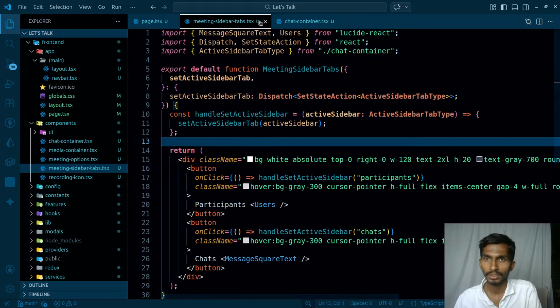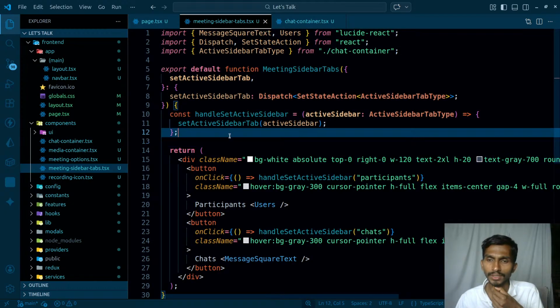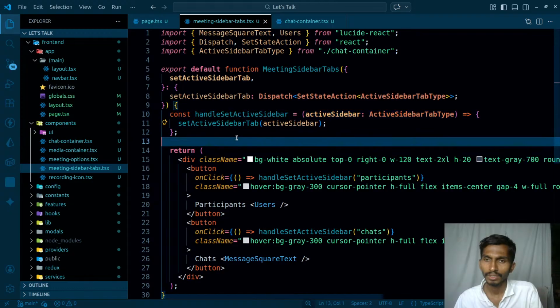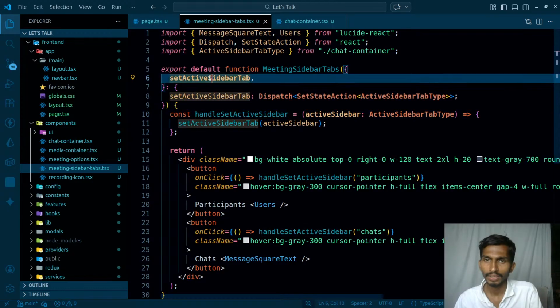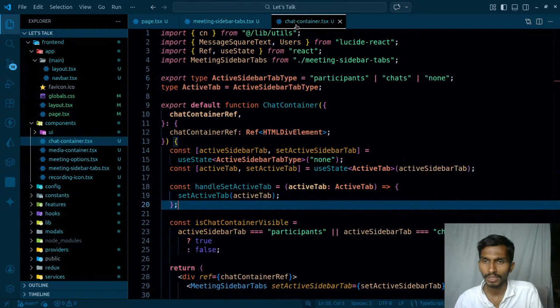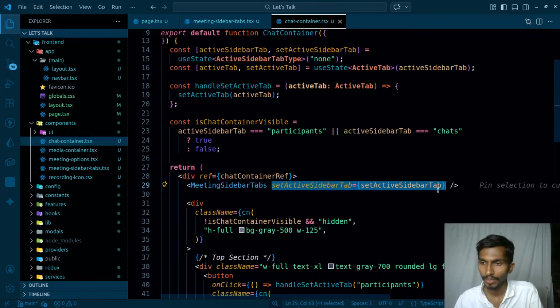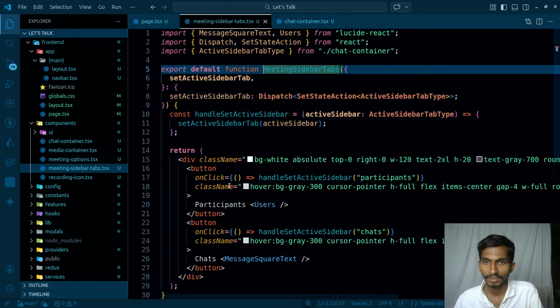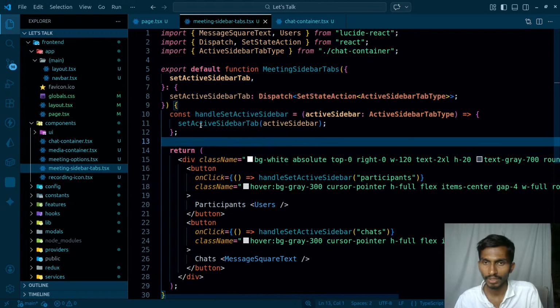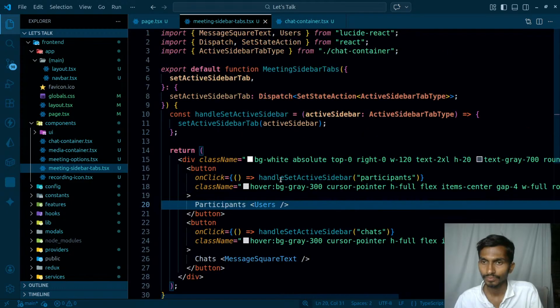Coming back to this meeting sidebar tabs, this is the main one, that is the tab section I have. Then handle set, it simply gets the set active sidebar and then gets the things done. Set active sidebar, so meeting sidebar, wherever I have this, it sets the active sidebar, and then it just simply manages that. So inside this, whenever I call this, I'm just going to be setting the value, and as soon as the value is set, it just gets the job done, right?